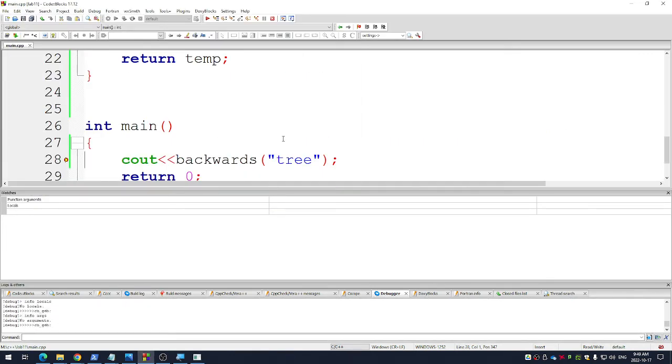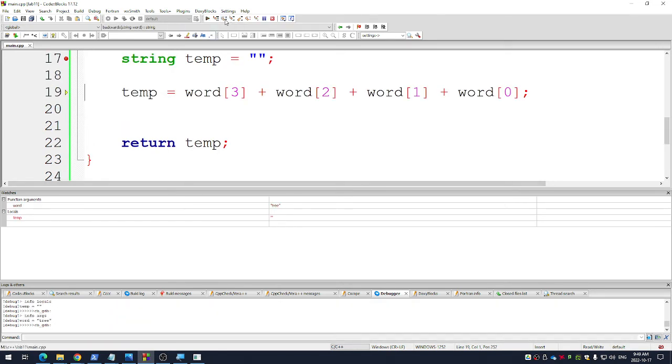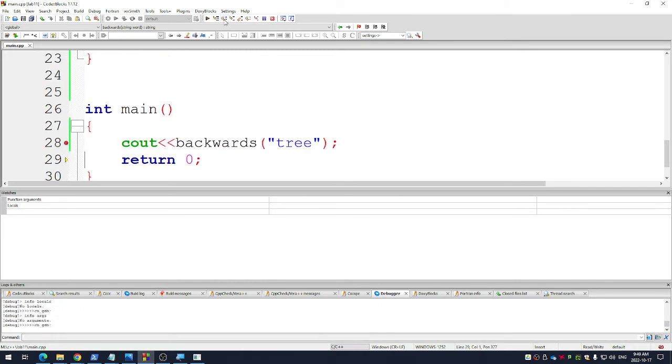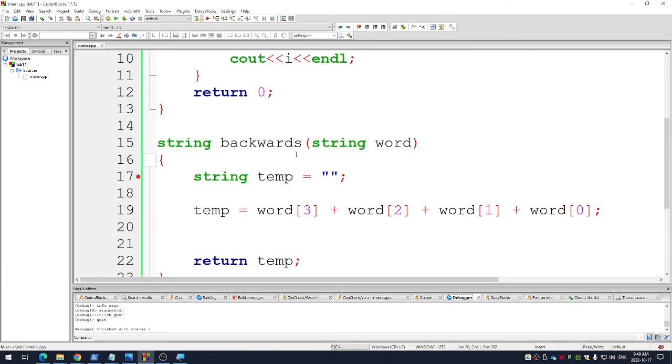So let's run it. Okay. Temp is now nothing. Oh, is that right? Yeah. That's weird. I thought you could add them like this.